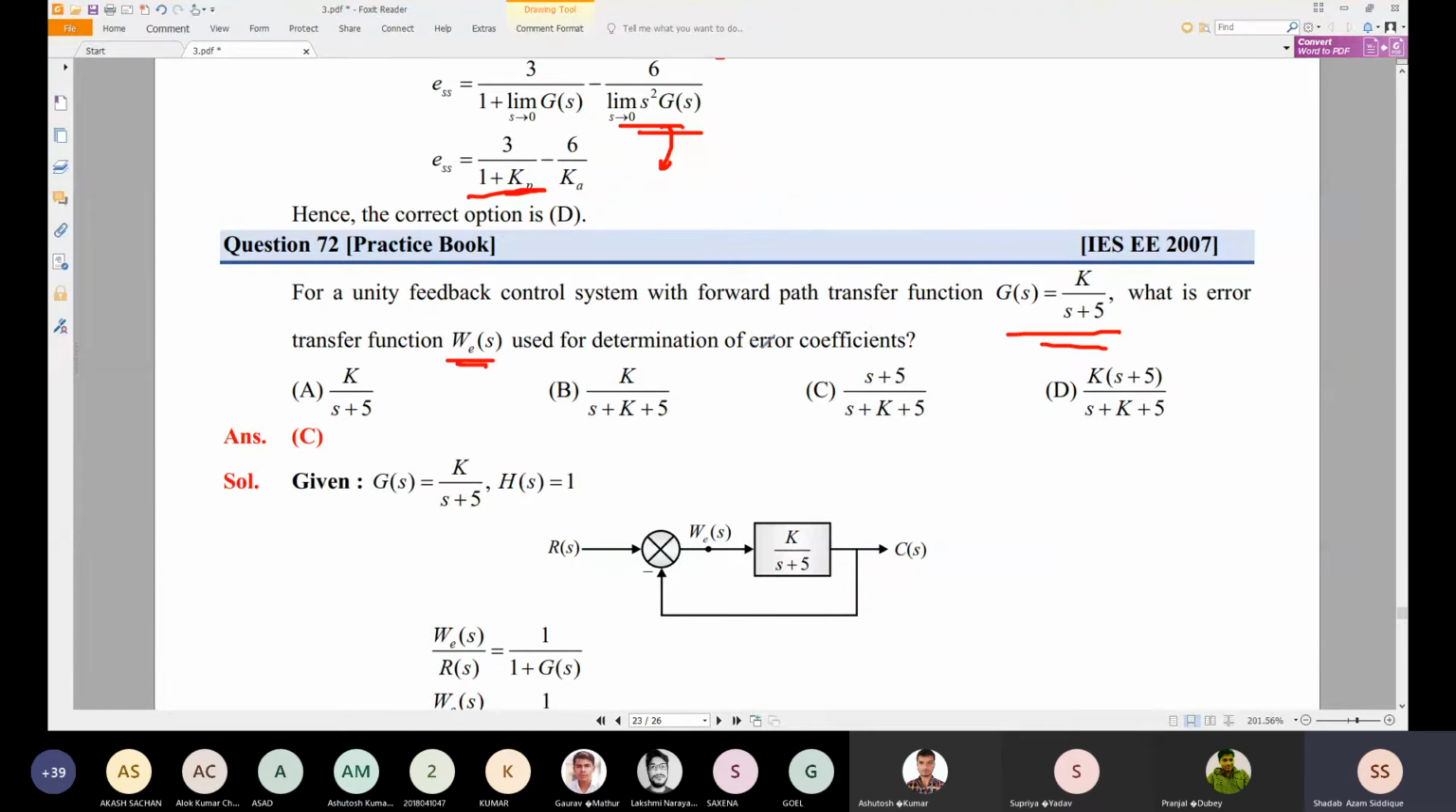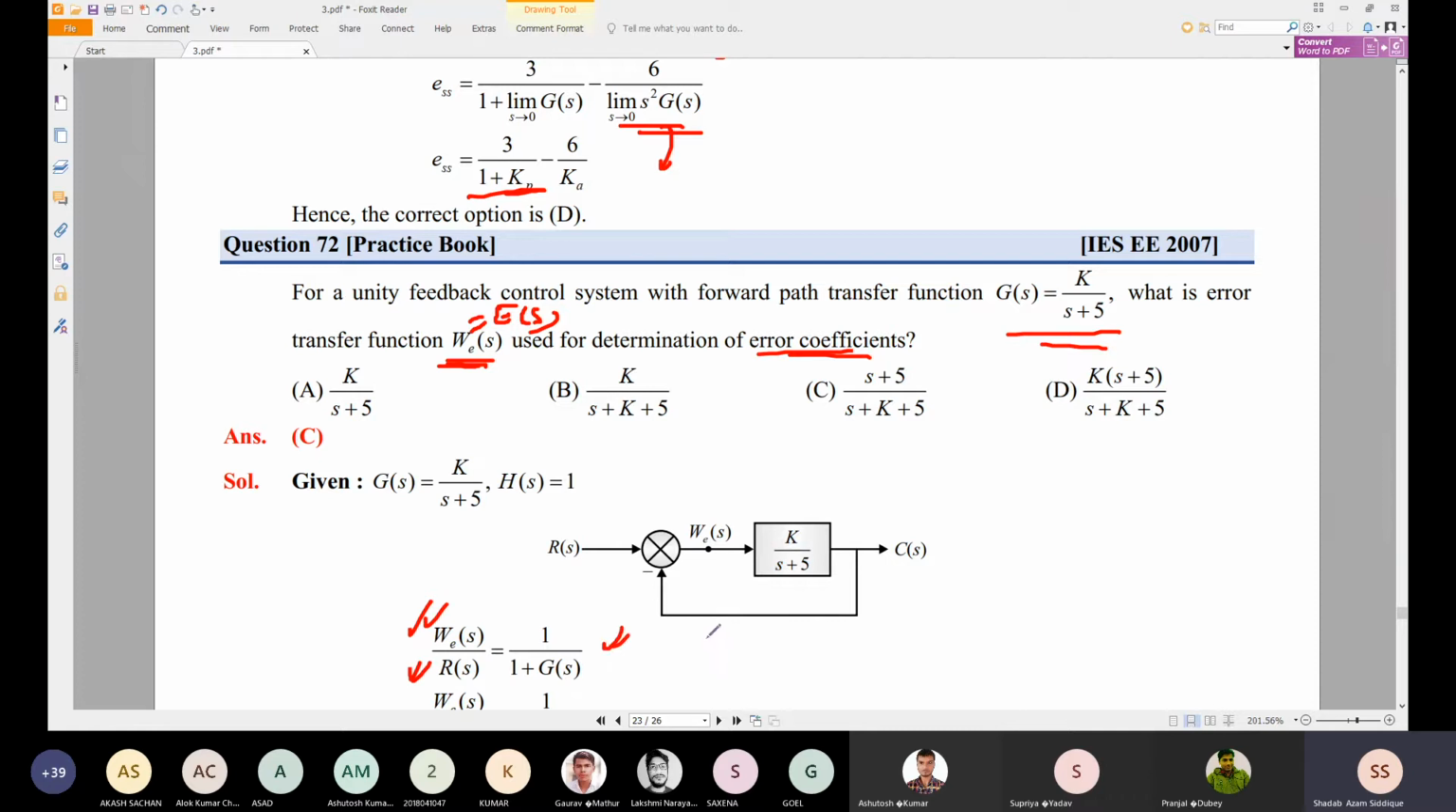Used for determination of error coefficient. Okay, so what is the error transfer function, E(s)? The error transfer function is given. E(s) is nothing but the error, and generally we take E(s) for determination of the error coefficient. So we take the transfer function E(s) by R(s), which is nothing but 1 divided by 1 plus G(s). So that is the error value we are getting.